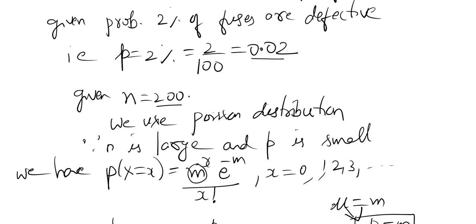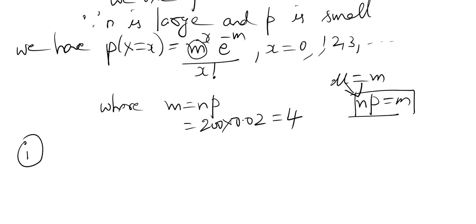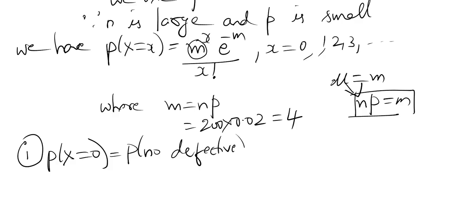No defective means we put the value x equal to 0. Before that, we have to substitute the m value. m is 4: 4 power x, e power minus 4 by x factorial. So this is the Poisson probability distribution after putting m equal to 4.